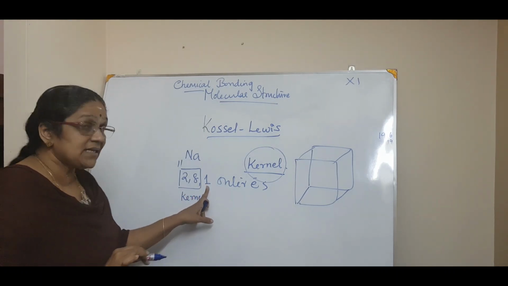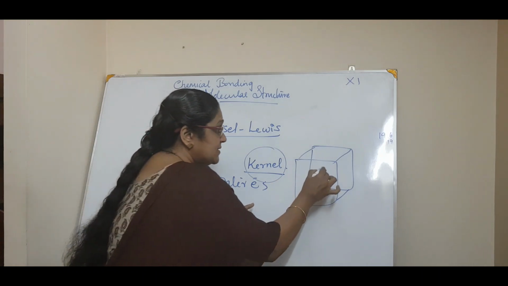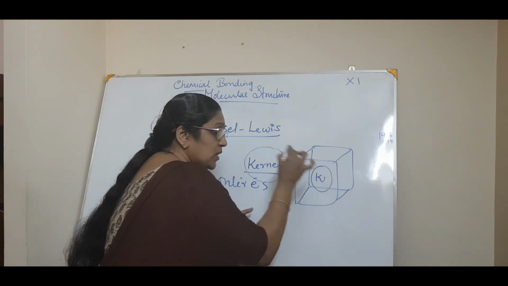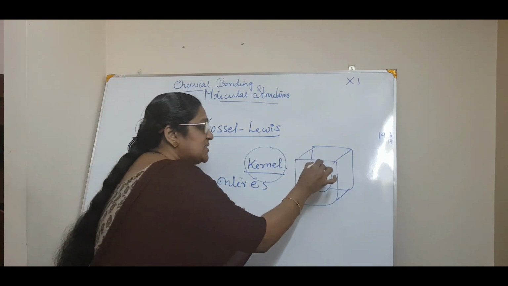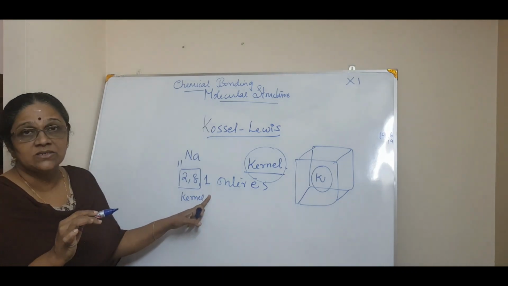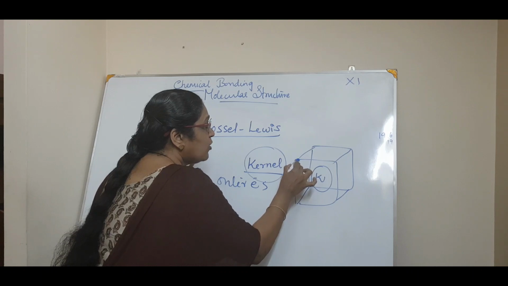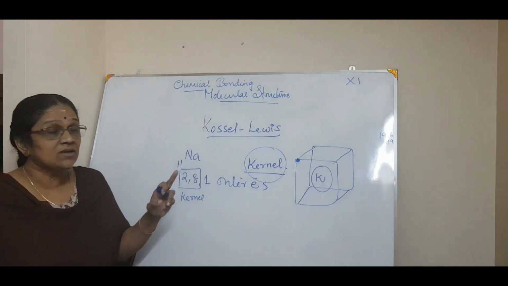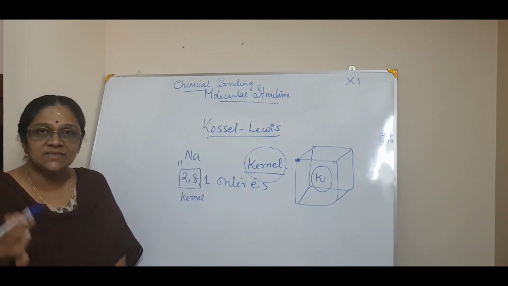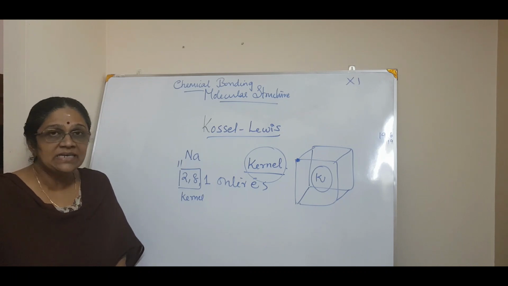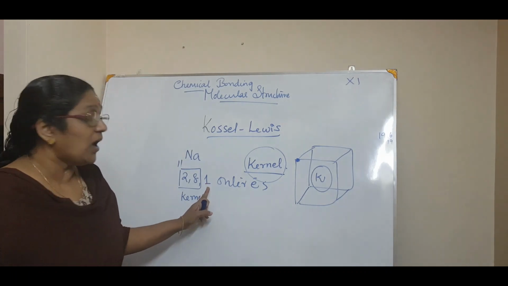This kernel is the nucleus and the inner core, and there is one outer electron. That one electron is seated at any one of the 8 corners of a cube. That was his approach.